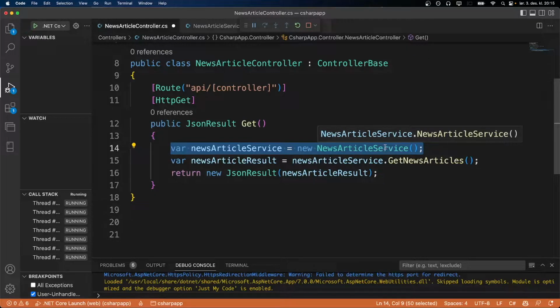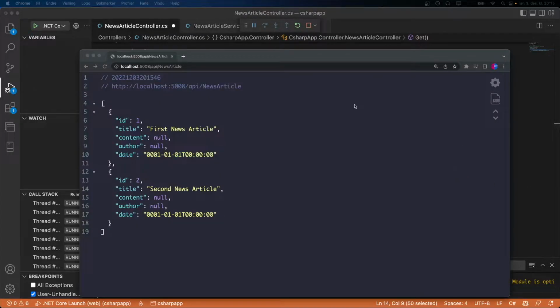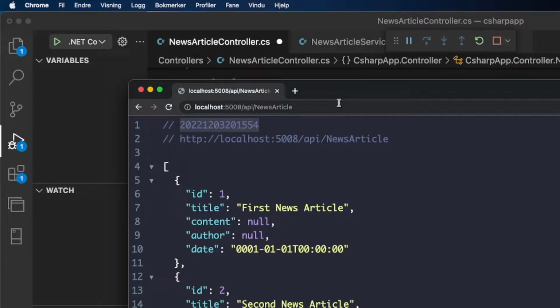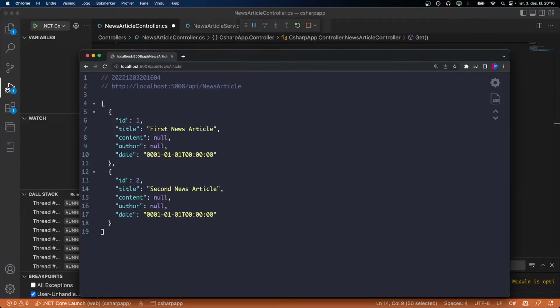Well, imagine you're calling this endpoint multiple times. Whenever you call this endpoint, API news article, you can see it's a new date. You can do it again, and again, and again. Now you have to remember that basically the server, which is hosting everything, is responsible for dealing with memory and